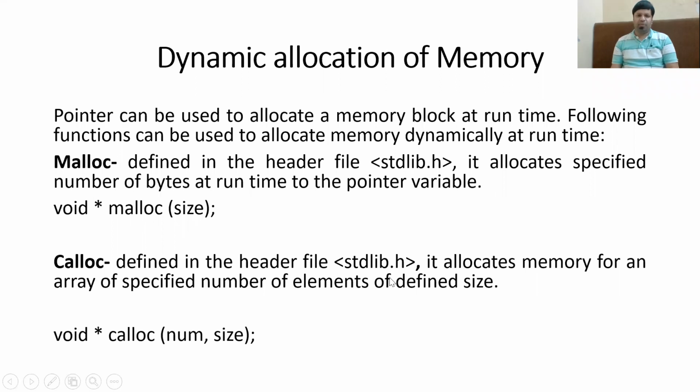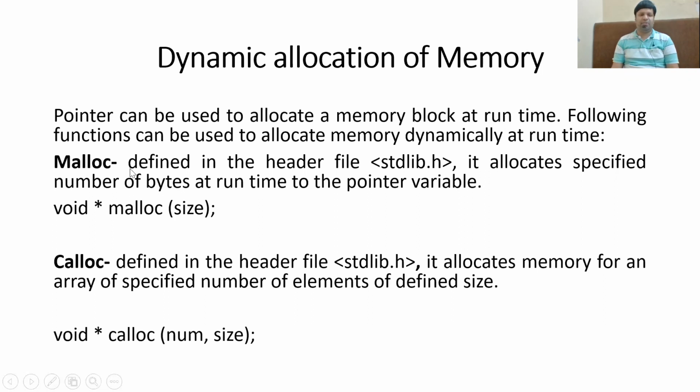Dynamic allocation of the memory, as I already explained to you earlier, is that we can allocate memory at the runtime if we need it. That means that memory is not created at the compile time. We are going to create additional memory when we are going to run the program. So there are different functions that we are going to use to allocate the memory.